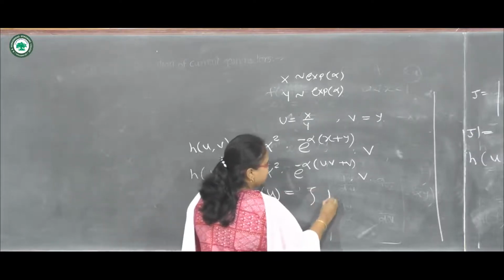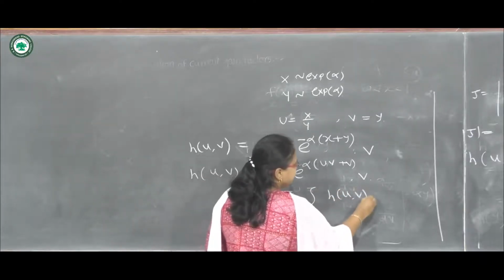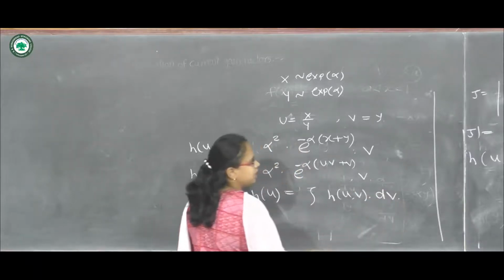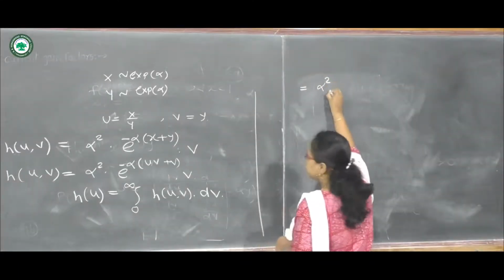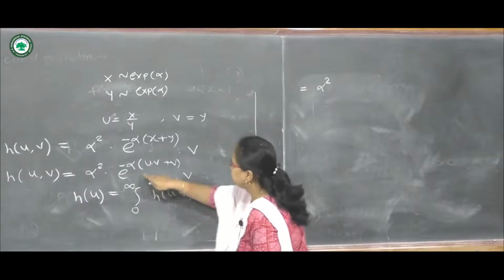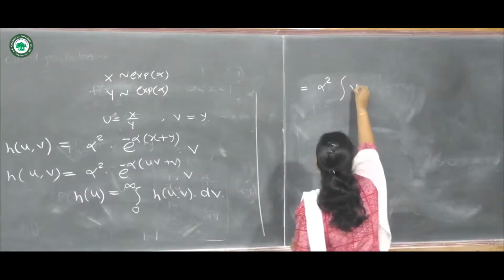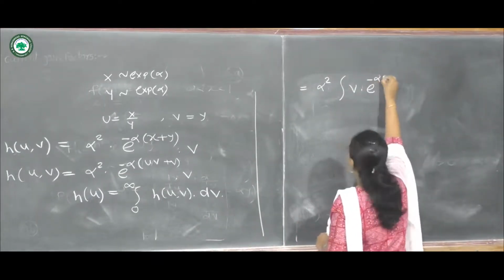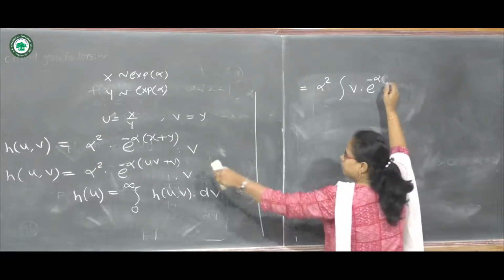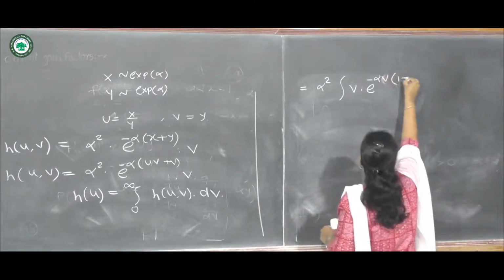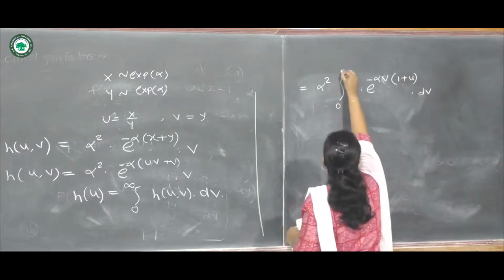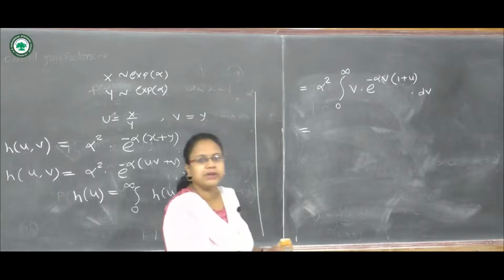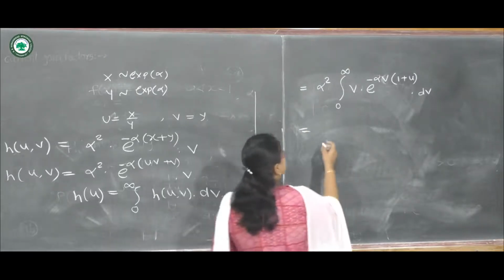So integration of h of u, v with respect to v, so I will write here dv, and the range of v is from 0 to infinity. Alpha square is a constant term which will come outside the integration. So integration of v into e raised to minus alpha, this v also comes outside, 1 plus u into dv. To solve this equation, we can use the gamma function.